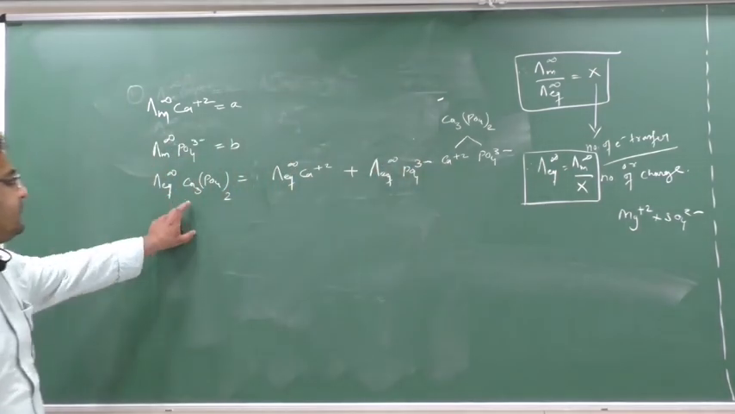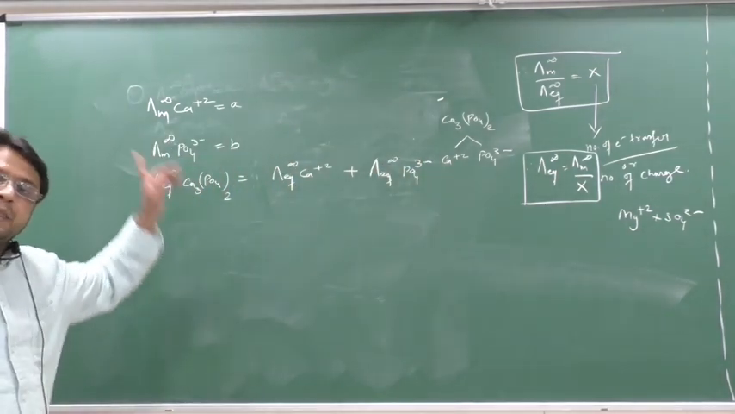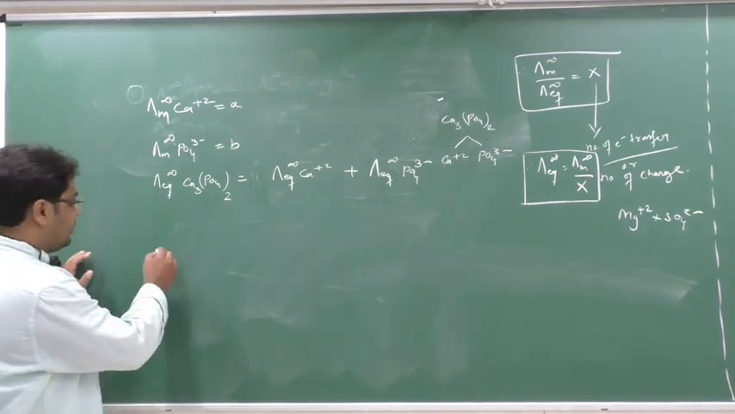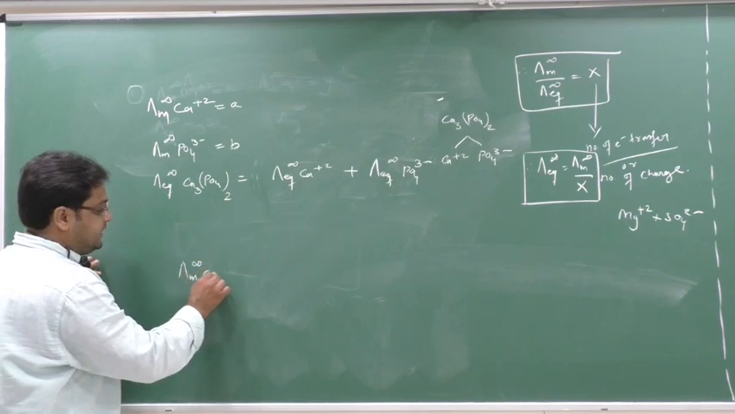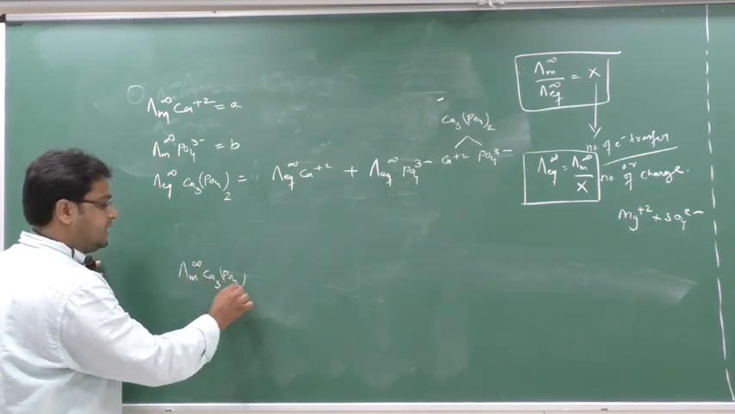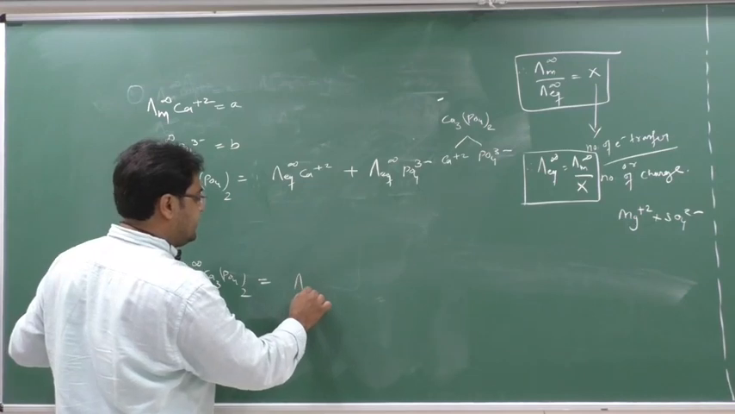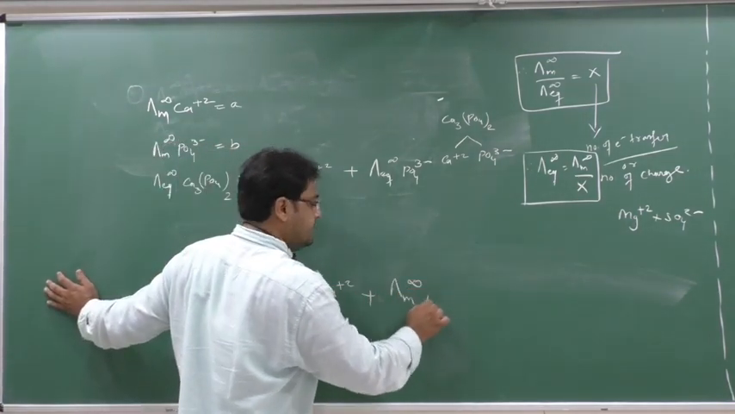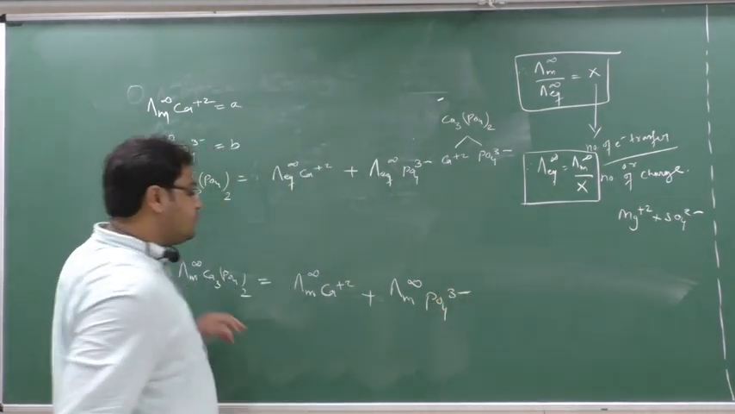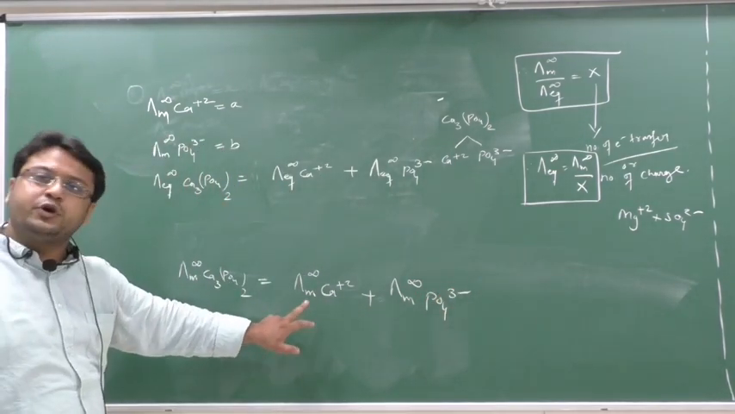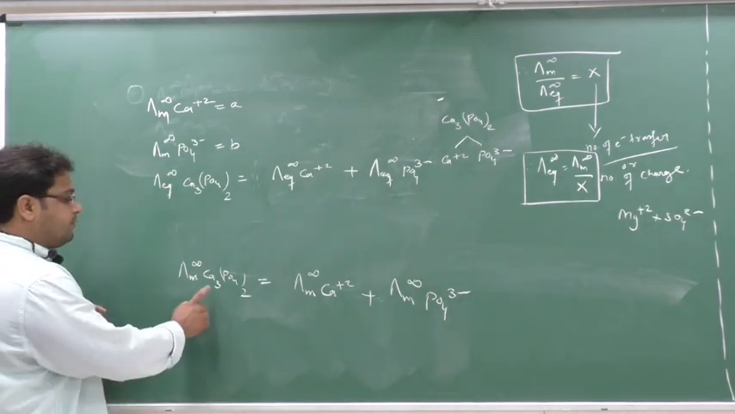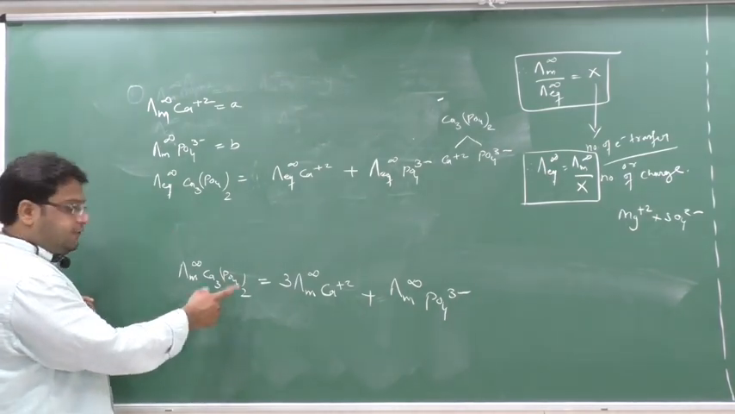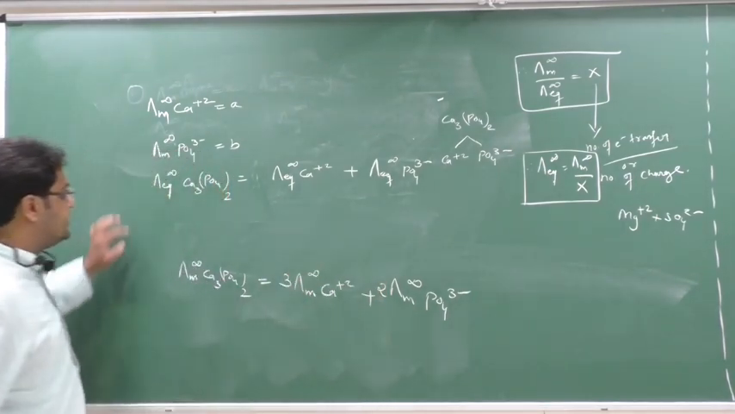Please do not multiply with the number of ions. The multiplication with the number of ions is only possible in molar conductance. Suppose I write lambda m infinity Ca3(PO4)2. Now what will the answer be? The answer will be lambda m infinity Ca 2+ plus lambda m infinity PO4 3-. Now this is molar conductance. If it is molar conductance, you have to multiply with the number of atoms. What is the number of atoms? You have calcium 3. So here 3. What is the number of phosphate ions? 2. So here 2. See the difference.